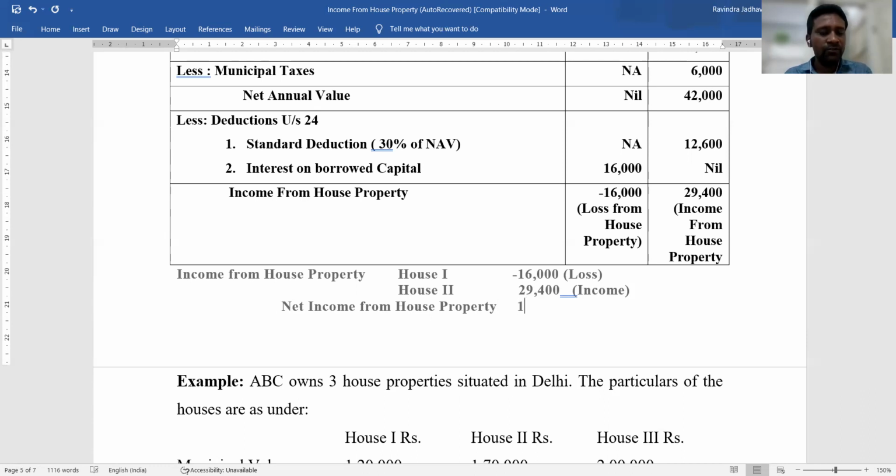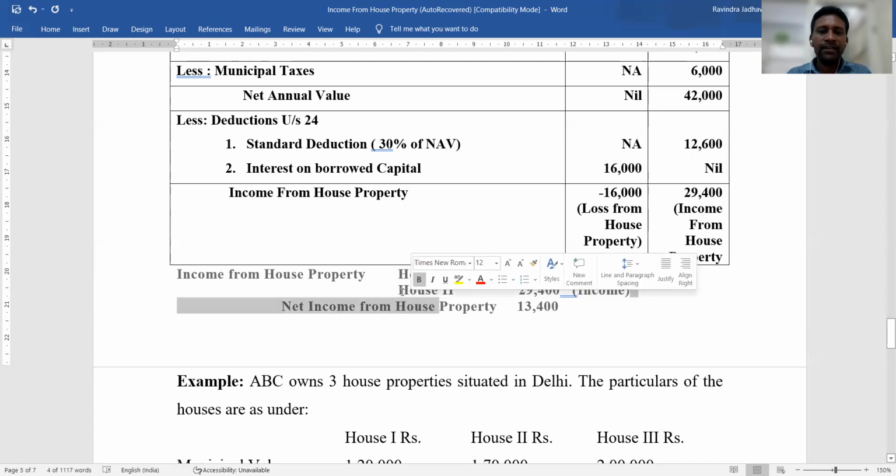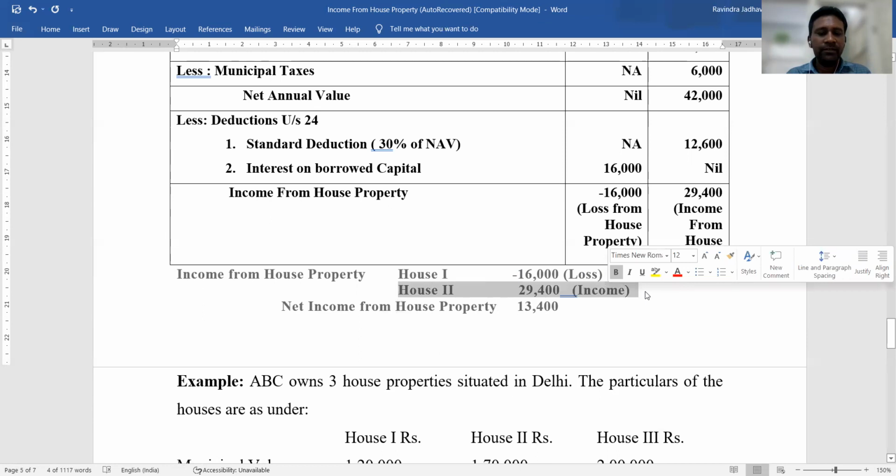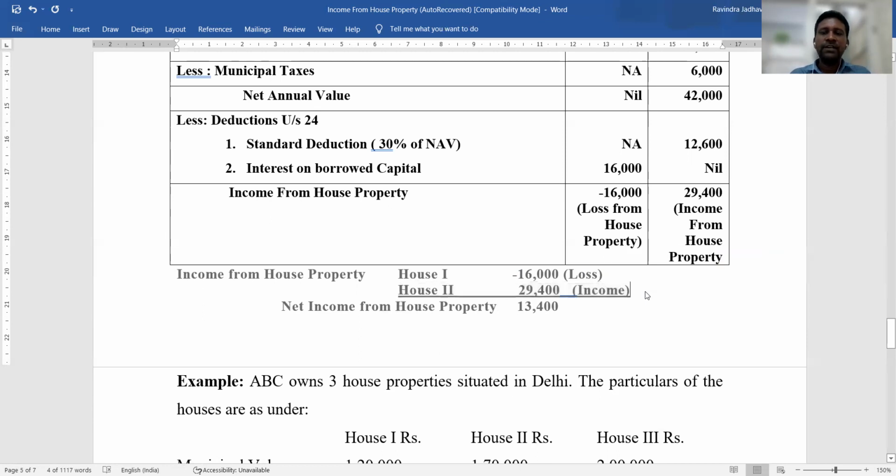So 13,400 is the income from house property. Okay, so this is the net result.